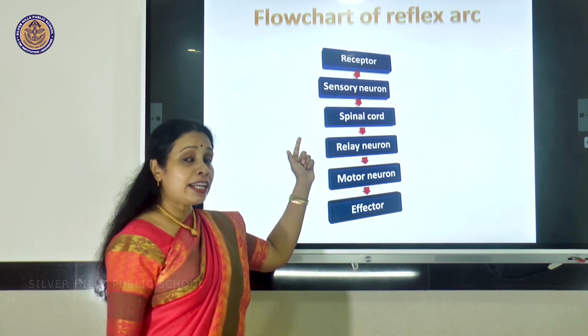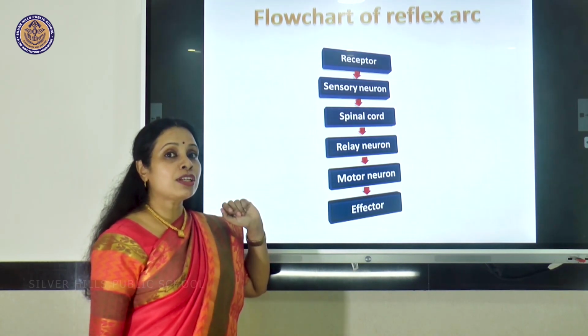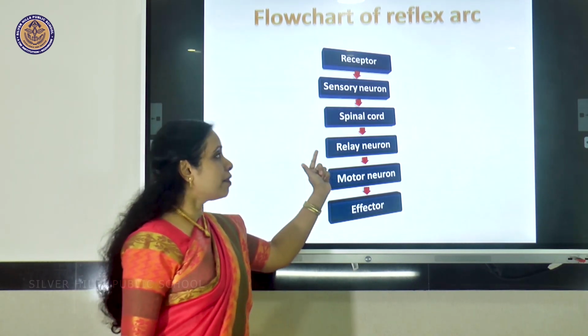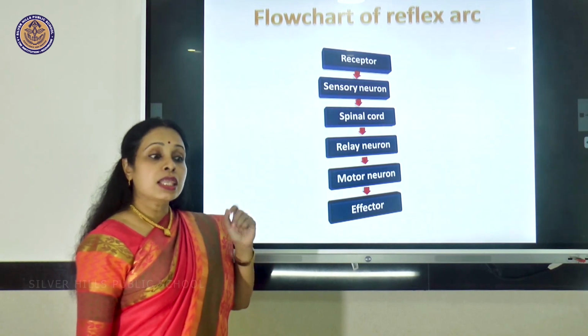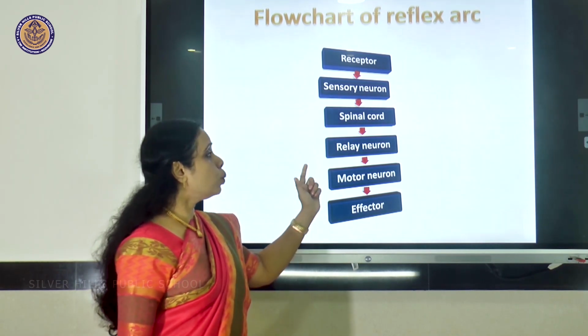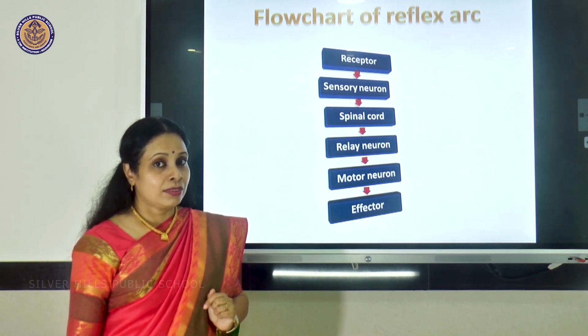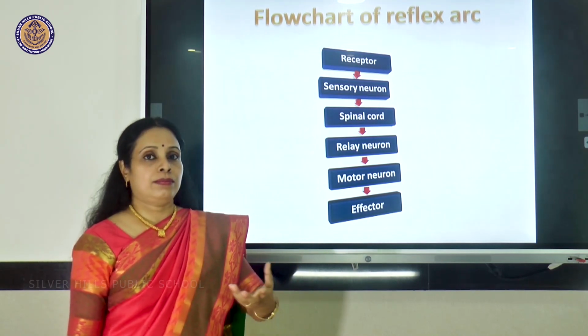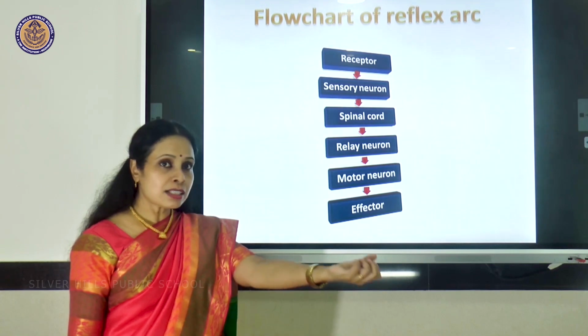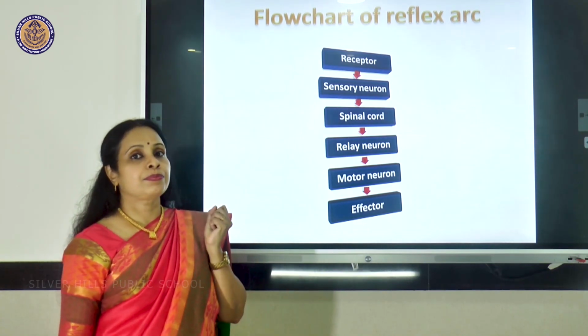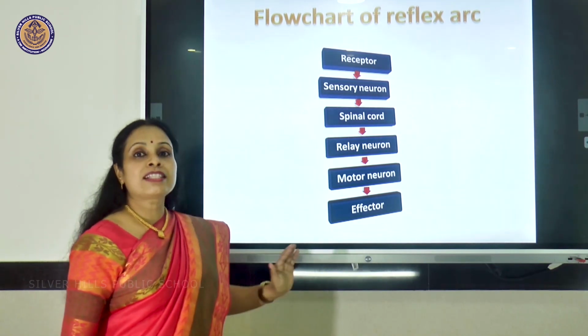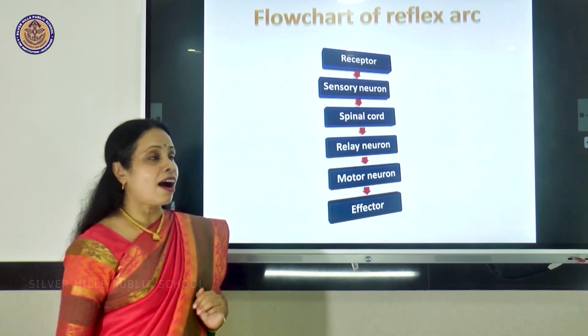The spinal cord identifies the emergency situation, so gives the message to the relay neuron. Then quickly it is conveyed through the motor neuron to the effector, which takes the action, the effect, that is withdrawing the hand. So that's a flow chart of reflex arc.